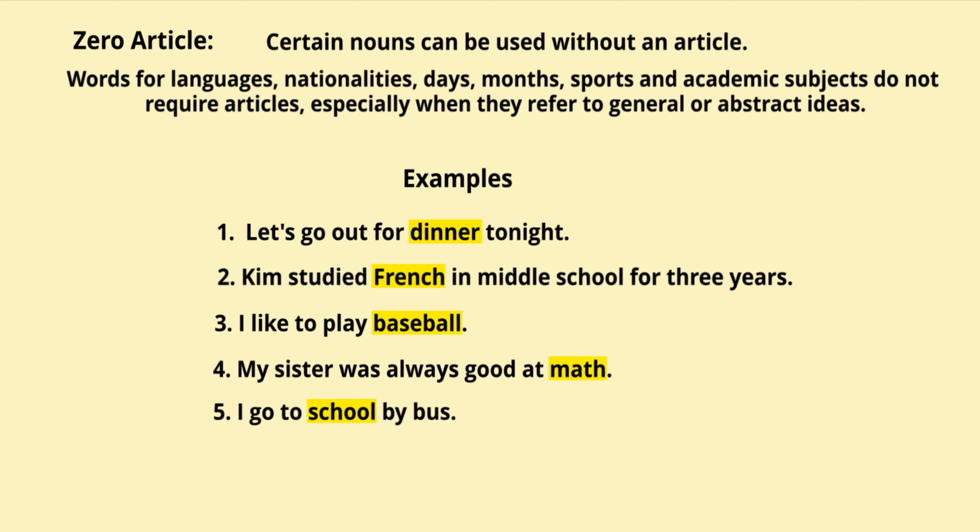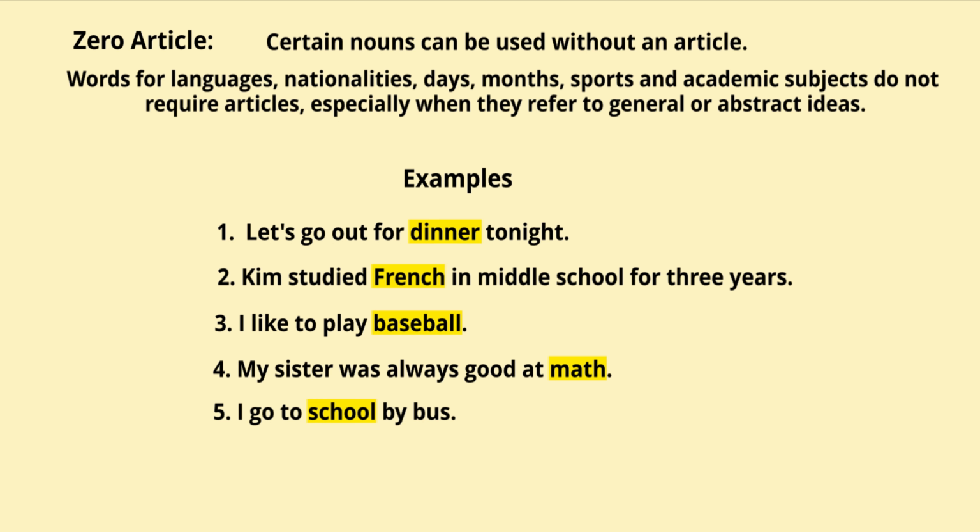Let's see some examples. Let's go out for dinner tonight. We don't say, let's go out for the dinner tonight. We don't use the there. We don't use an article. Let's go out for dinner tonight. Similarly, Kim studied French in middle school for 3 years. We don't say, Kim studied the French. You don't use an article before languages.